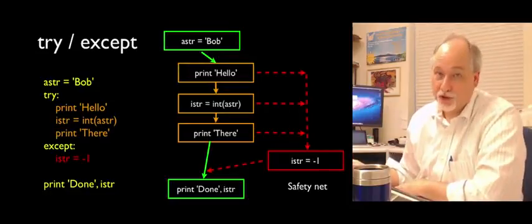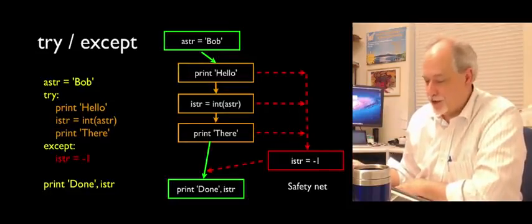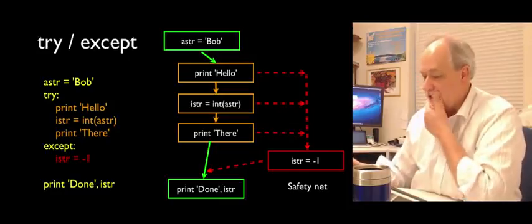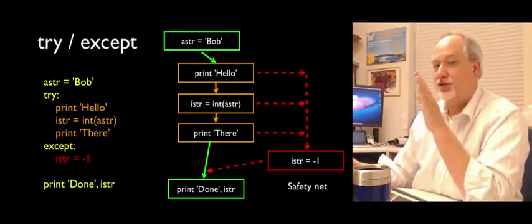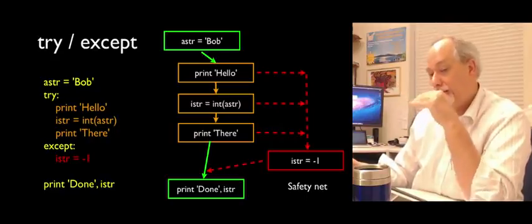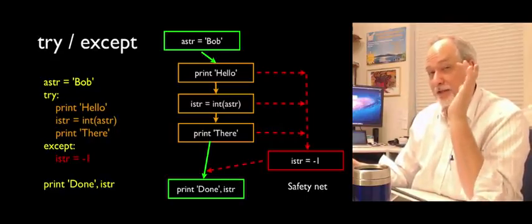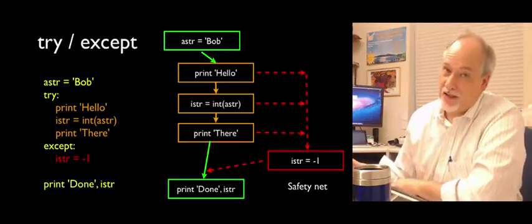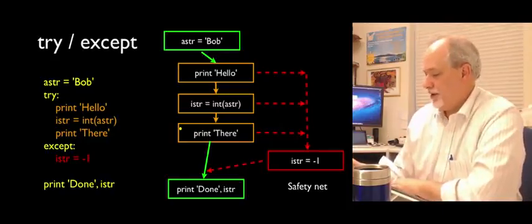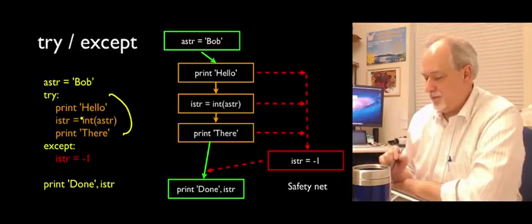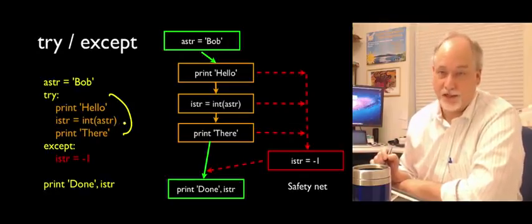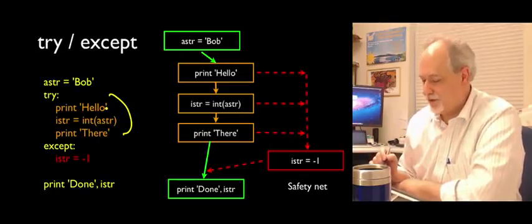If you put multiple lines in the block between the try and the except, it runs until one dies. It's not taking insurance out separately on all three statements. It's like, here's a block of stuff, and if anything blows up, stop. And the things that ran do run. So this is really kind of bad code because you really don't want the print in here. It's actually a good idea in the try except to have as little in the try block as you possibly can, so you're real clear on what's going to fail.